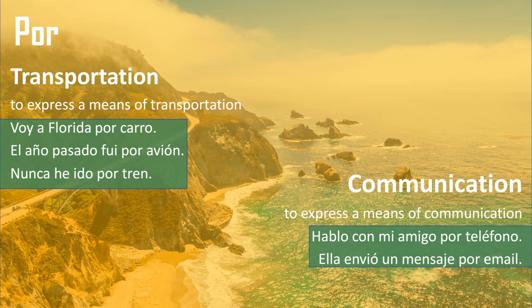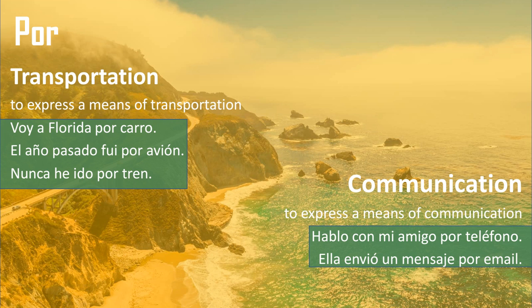El año pasado fui por avión. Last year, I went by plane. Nunca he ido por tren. I have never gone by train. We also use por, we have to use por when we're talking about the means by which we communicate with people. So, hablo con mi amigo por teléfono. I talk with my friend by telephone. Ella envió un mensaje por email. She sent a message by email.